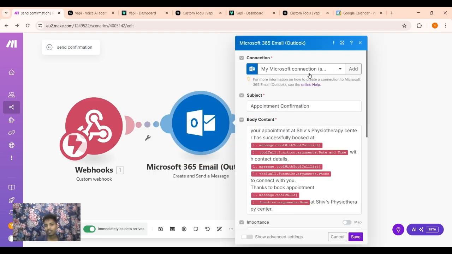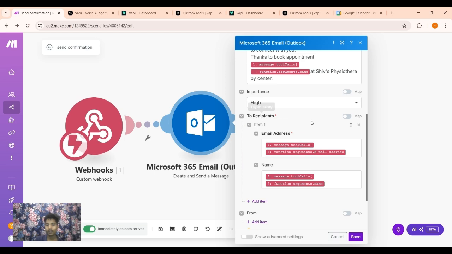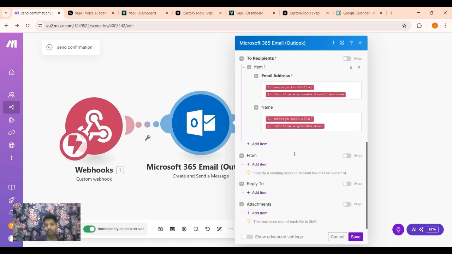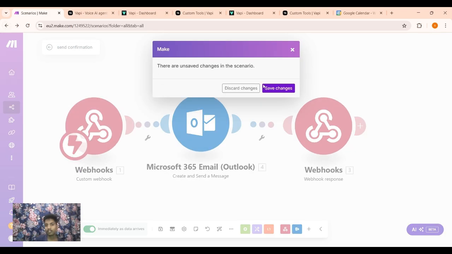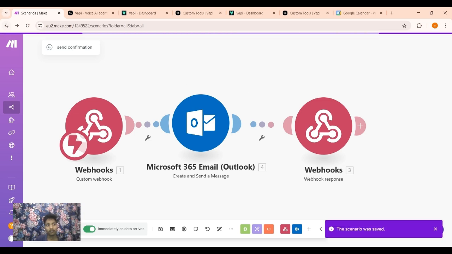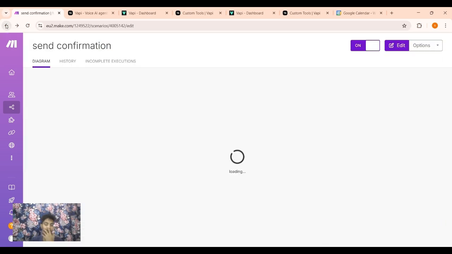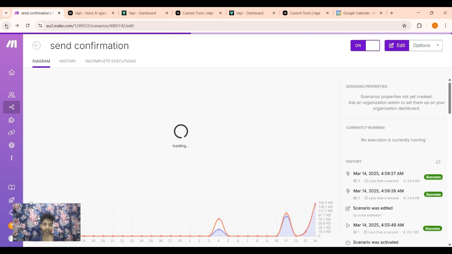You have to make a connection here with your Google or Microsoft account, and then you can choose the subject, body content, and recipient credentials, and that's it. Save it and leave it running. Save changes, and the other tool which we have used is